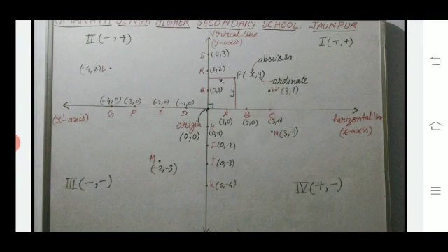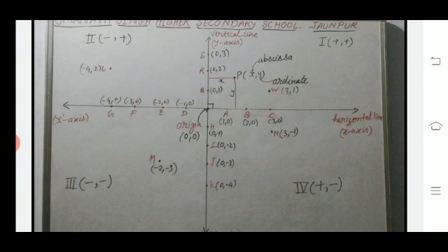Now here we have to discuss the points on the x-axis. What are the points on the x-axis? G, F, E, D, A, B, C. These are the points on the x-axis, and the coordinates on the x-axis are like (x, 0). So the coordinates of G are (-4, 0), F is (-3, 0), E is (-2, 0), D is (-1, 0), A is (1, 0), B is (2, 0), C is (3, 0).